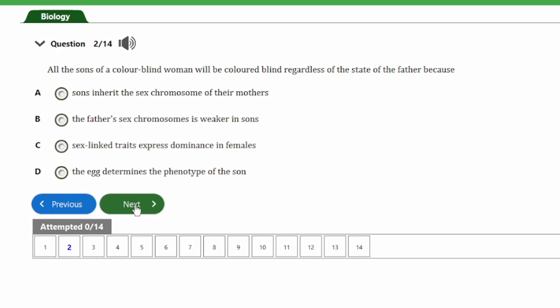And in this situation, the man will only donate Y chromosomes. So for the woman to donate the X chromosomes, and it's seen phenotypically in all the children, this shows that this feature is dominant on the X chromosome. So the sex-linked traits express dominance in the female. So guys, the correct answer to this question is option C.